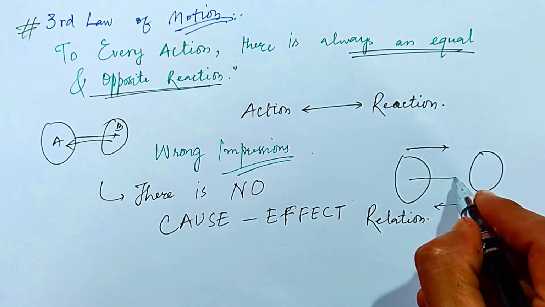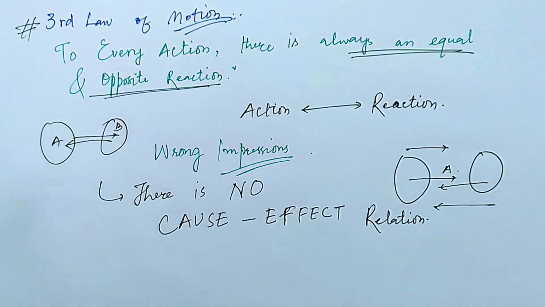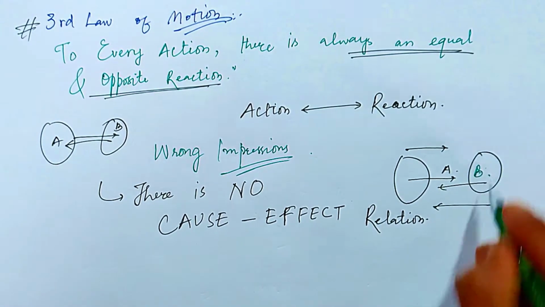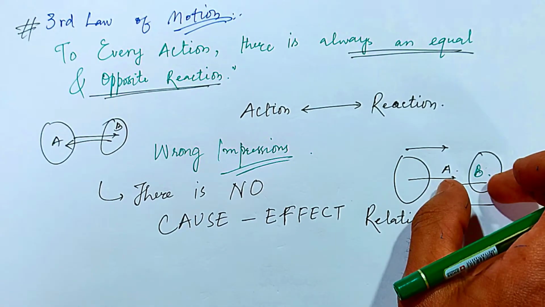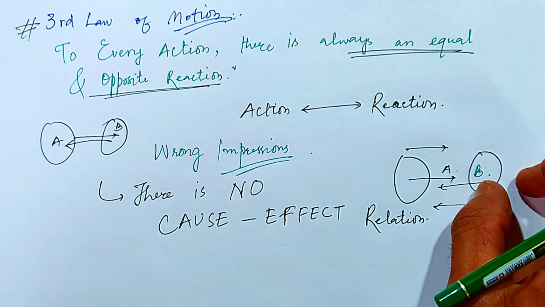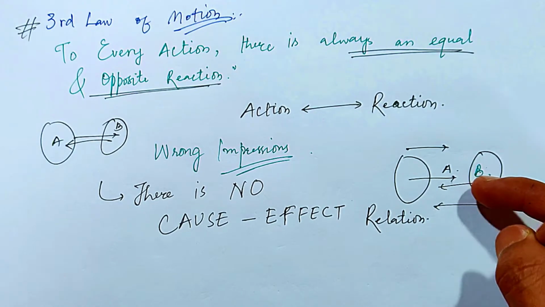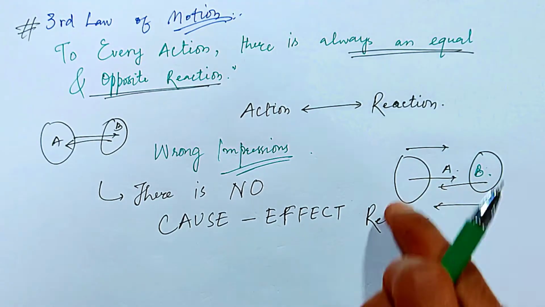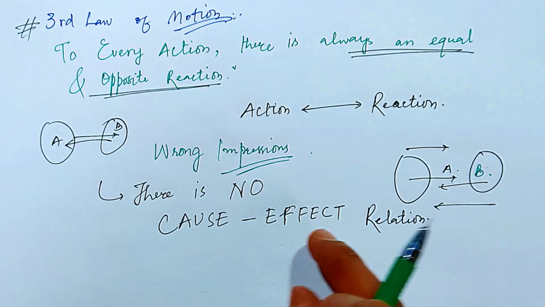If A is generating a force on B, that is not why B is generating the same force in the opposite direction. It is not due to the effect of A, nor due to the cause of the force of A on the body B. It is not a cause-effect relation. What is the cause-effect relation?